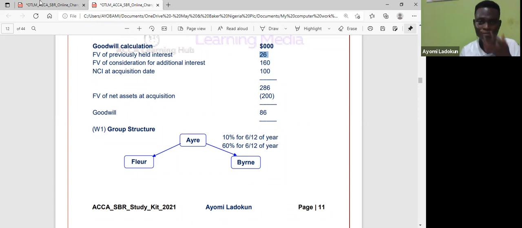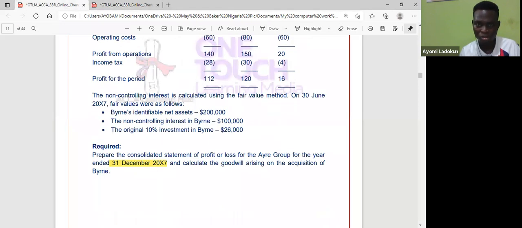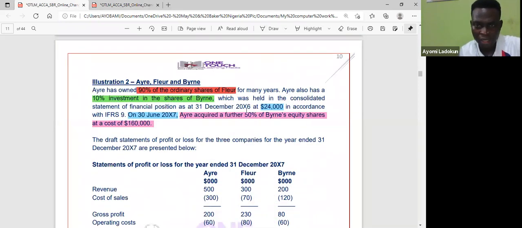Okay. Now, then the fair value of additional interest. I just want to show you how those figures were gotten. So now it said, I acquire a further 50% for 160. Can you see that? That's the fair value of additional interest. I told you this is the only thing you've not learned. You have learned every other component in that pro forma.